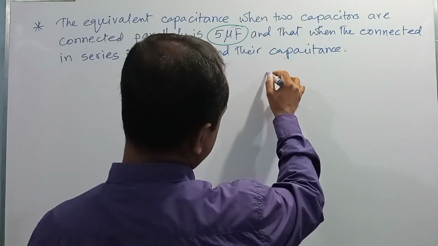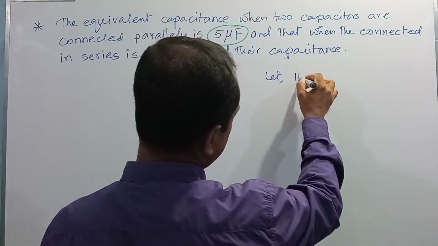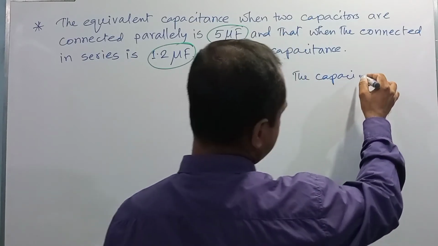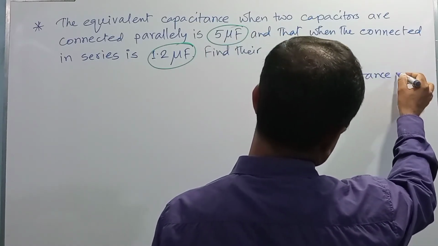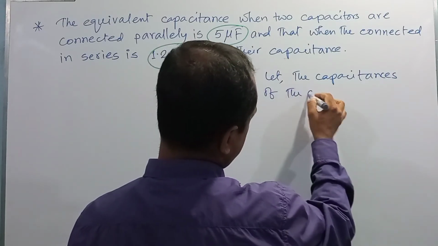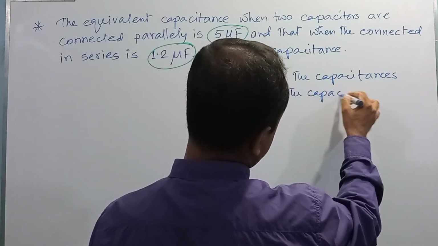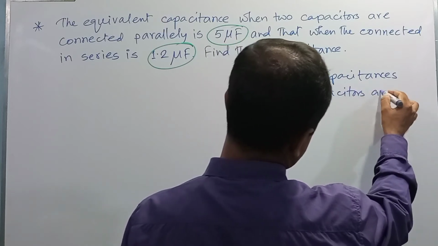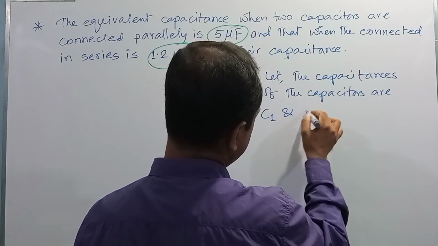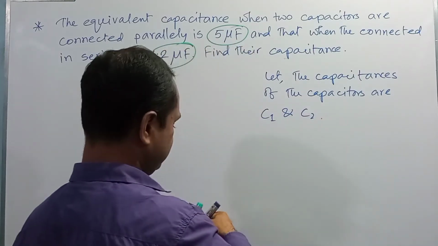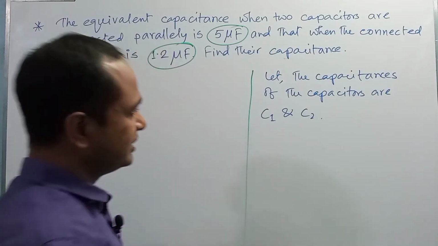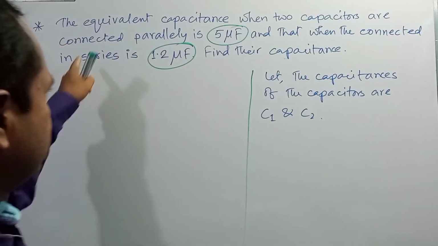Here, let the capacitances of the capacitors be C1 and C2, right?